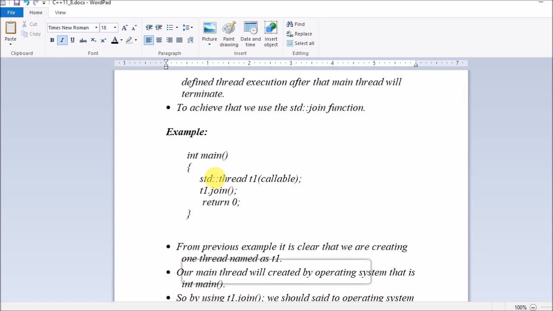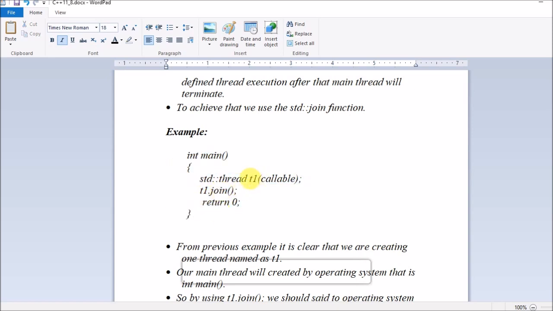Then inside this we are creating one more thread, a subthread. We name it t1, and we call t1.join. What does it mean? It is telling the operating system that until t1 executes its whole task, do not terminate this main thread.